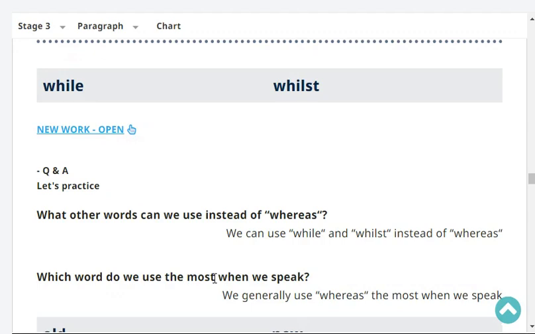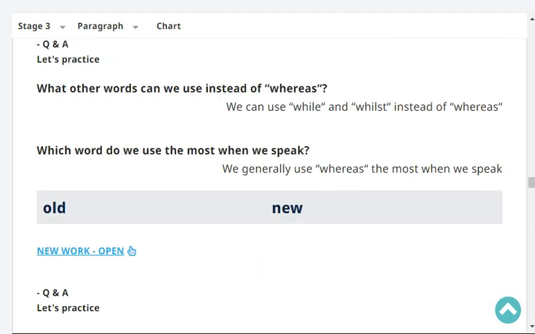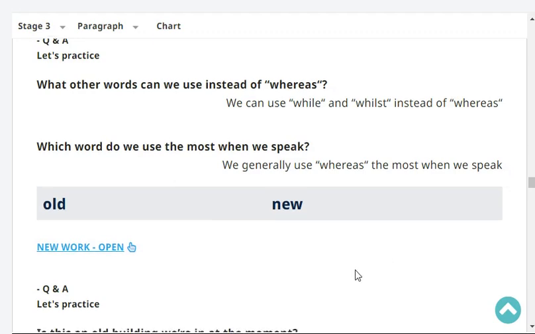Very good. What other words can we use instead of whereas? We can use while and whilst instead of whereas. Very good. Which word do we use the most when we speak? We generally use whereas the most when we speak. Very good.